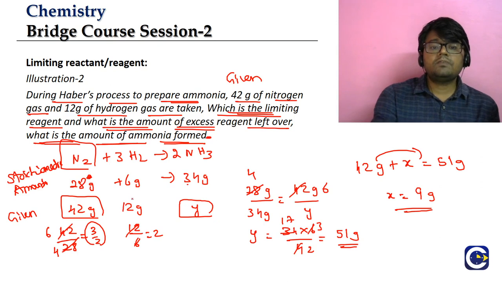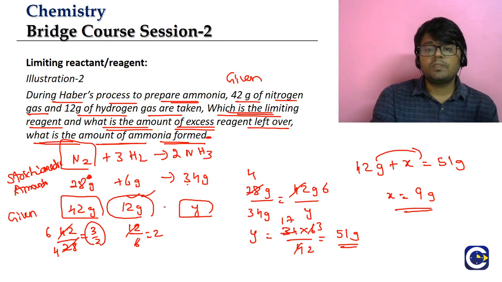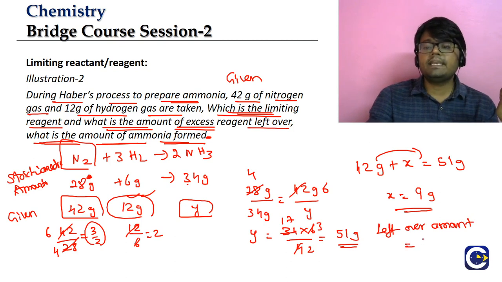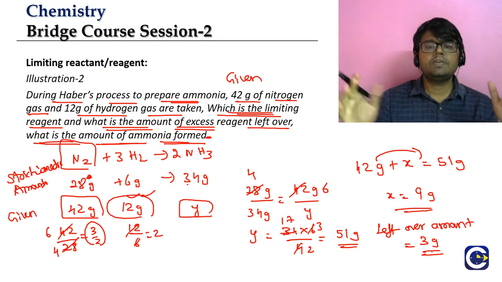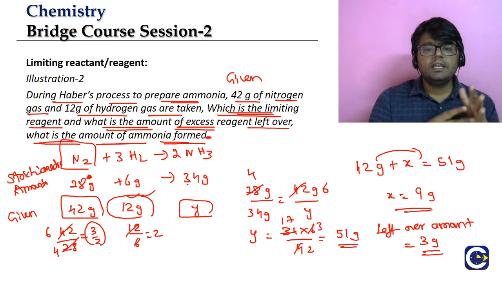But what is the amount of the hydrogen given to us? 12 grams is given to us. Remember, this is excess reagent. It will not be fully consumed. So in that only 9 grams is consumed, means what is the leftover amount? So leftover amount of excess reagent will be equal to what, guys? 12 minus 9 is going to be 3 grams. So this is how we can answer questions on the limiting reagent.